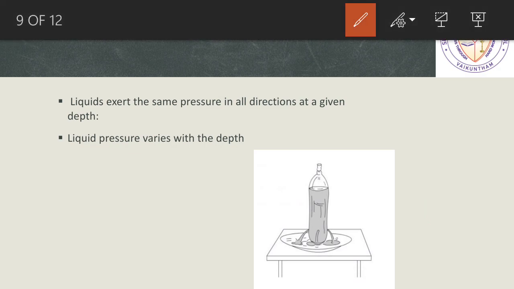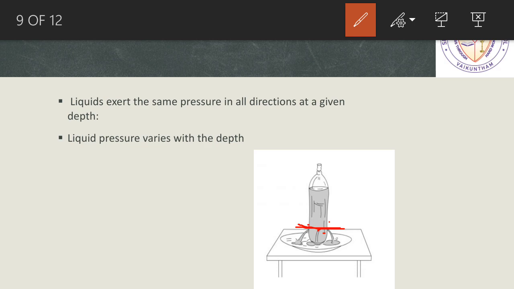Take one height and make 3 holes wherever on the circumference. And now fill the water and keep it on the table as shown in the figure.